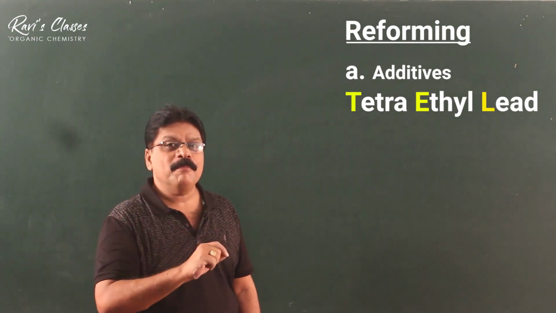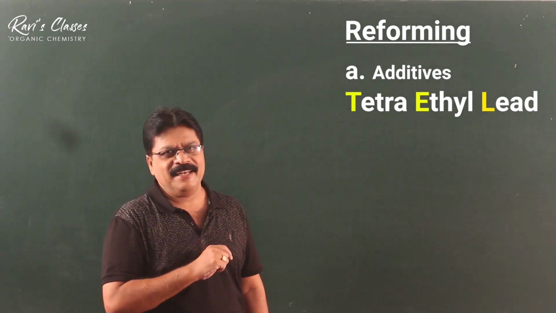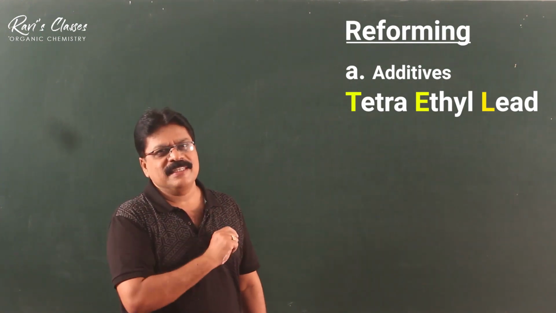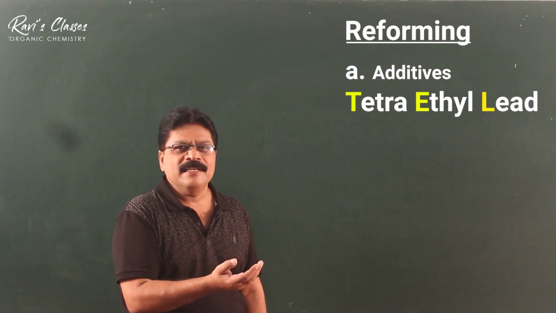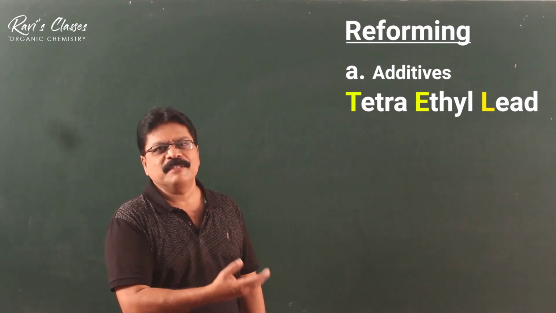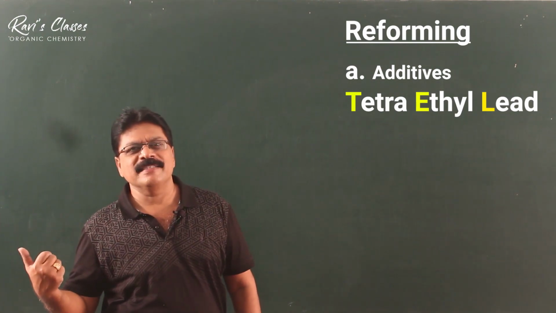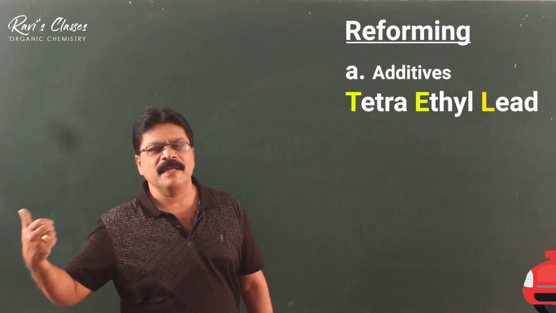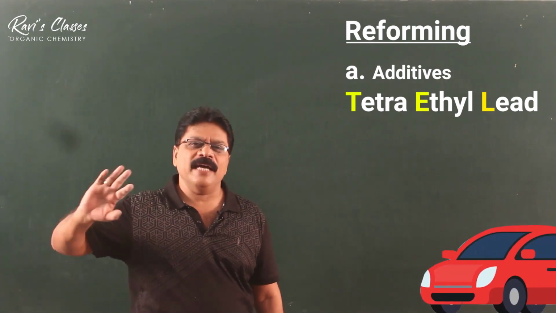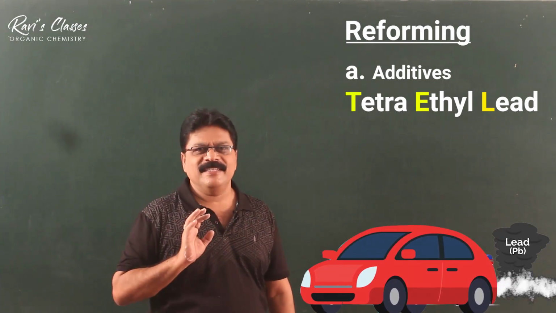But the main problem is, once you start using tetraethyl lead, lead is deposited inside the cylinder, and to eliminate the lead, we have to add certain compounds, some sulfides. But then lead is expelled from the combustion chamber through the exhaust, and the atmosphere is polluted with lead. So nowadays they have done away with tetraethyl lead.